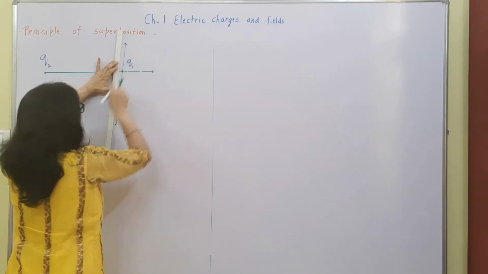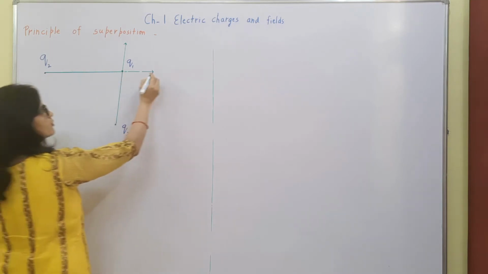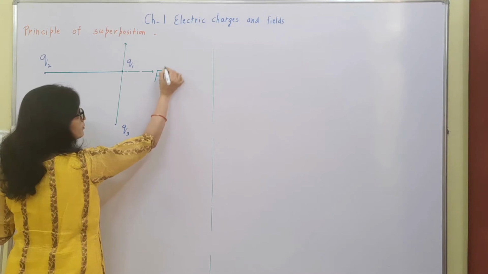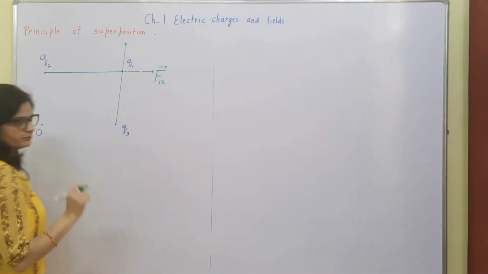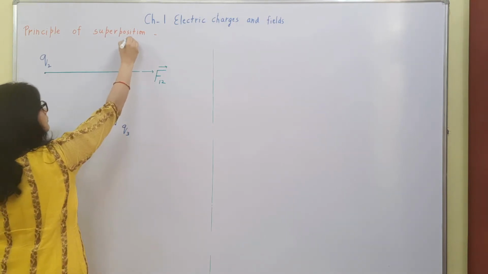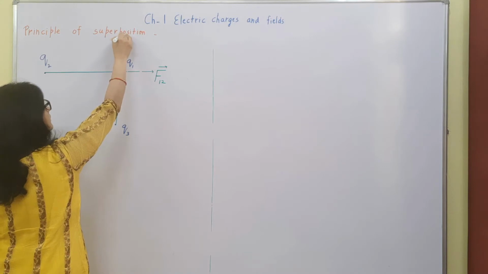This. Now this is the direction of force on 1 due to 2. So I am writing this force on 1 due to 2 is having this direction. And force on 1 due to 3 is having this direction.